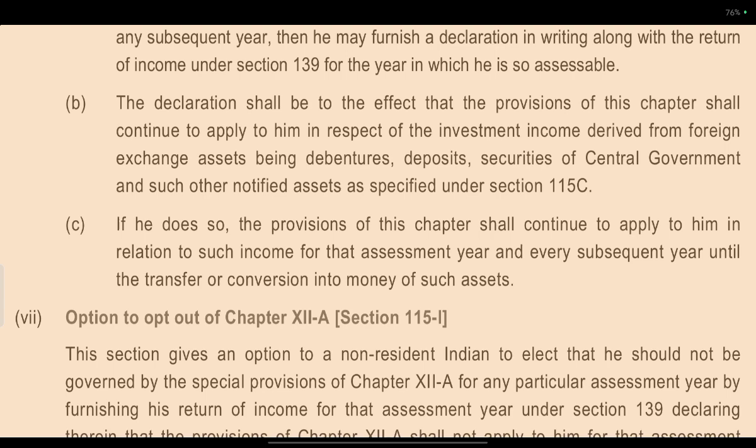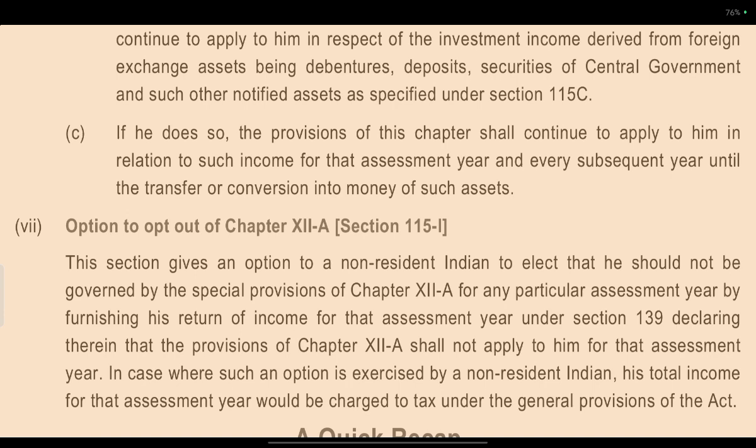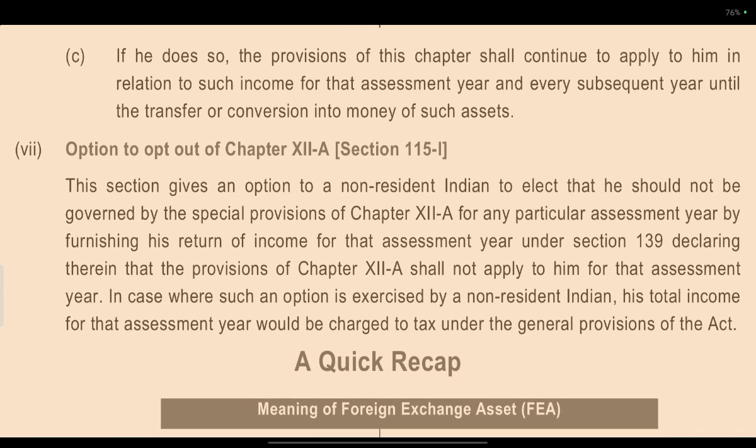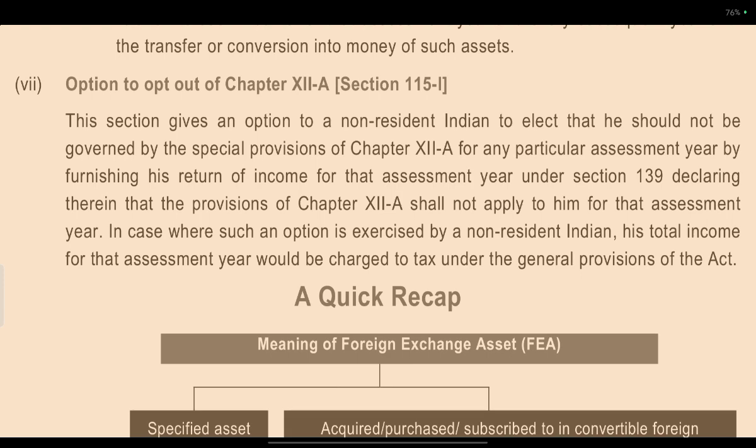Option to opt out of Chapter 12A, Section 115I. The section gives an option to a non-resident Indian to elect that he should not be governed by the special provisions of Chapter 12A for any particular assessment year by furnishing his return of income for the assessment year under Section 139, declaring therein that the provisions of Chapter 12A shall not apply to him for the assessment year. Where such option is exercised by the non-resident Indian, the total income for the assessment year would be chargeable to tax under the general provisions of this Act.